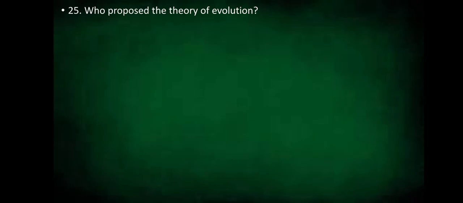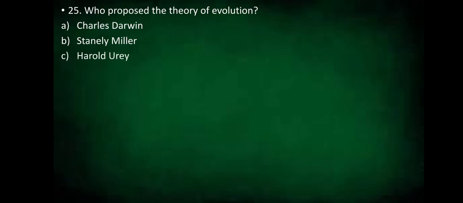Who proposed the theory of evolution? Was it Charles Darwin? Was it Stanley Miller? Or is it Harold Urey? Or Aristotle? Yes, the answer is Charles Darwin.